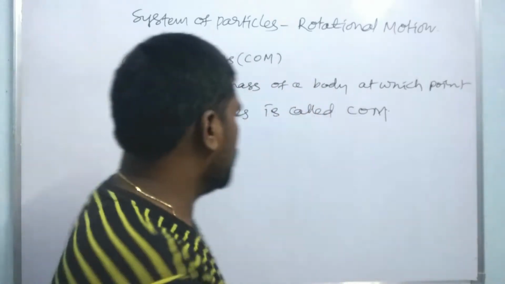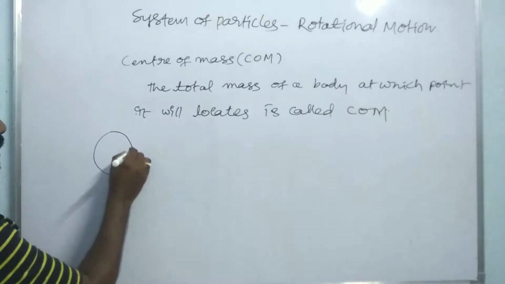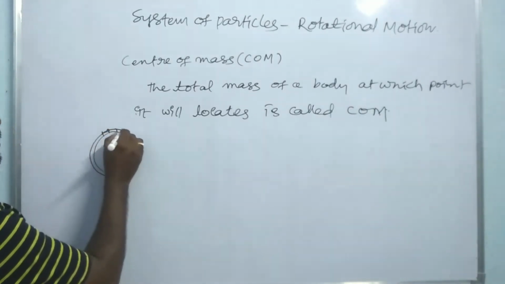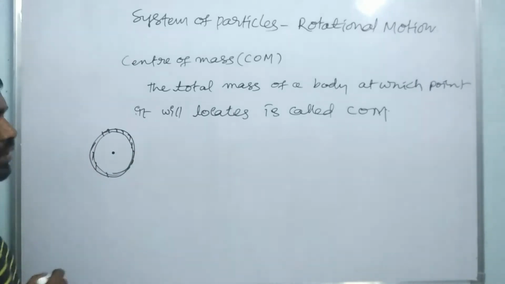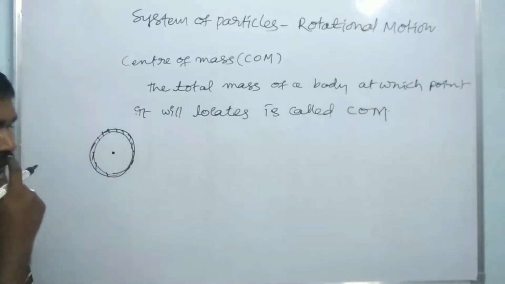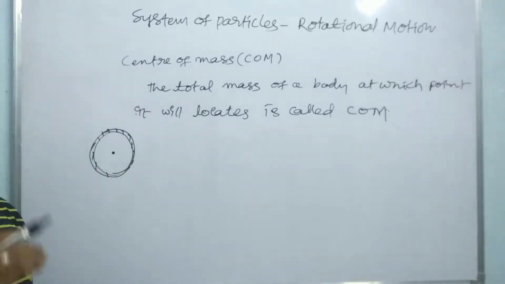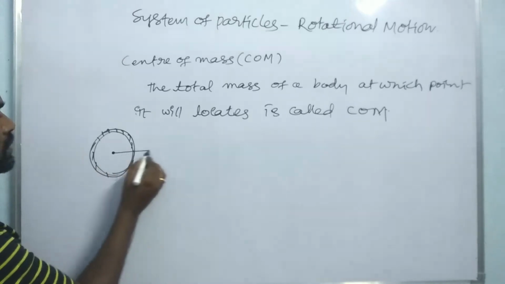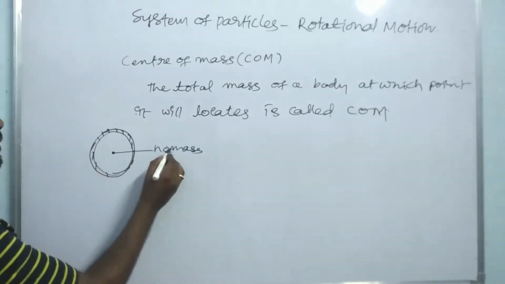For suppose the center of mass of a circular ring. So this is the ring. So this ring has the center of mass at the center point. So here one question we have to learn, that at the center of mass of a system, it is not necessary that mass is present.